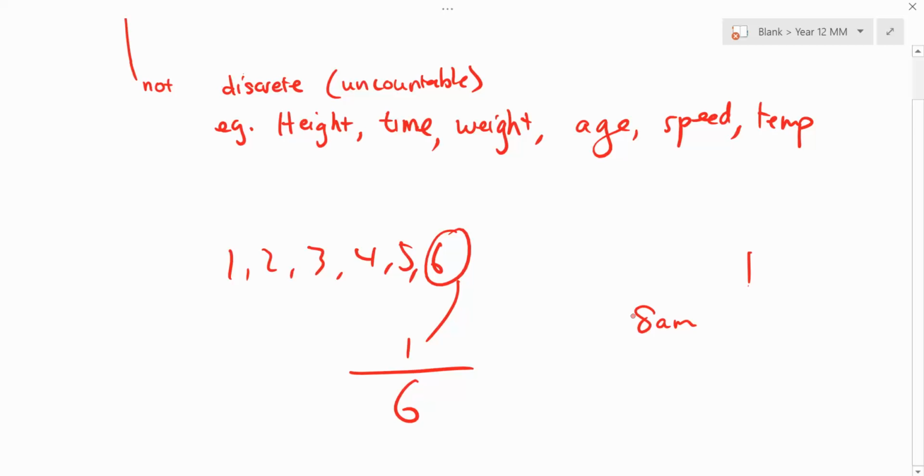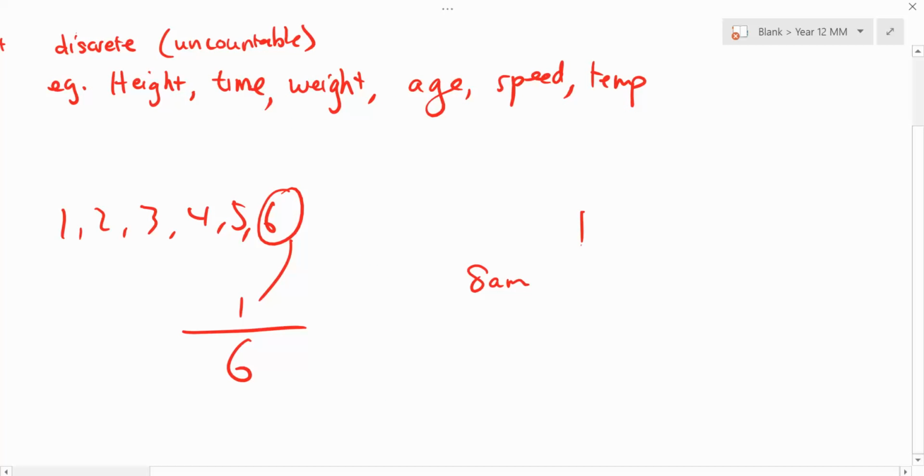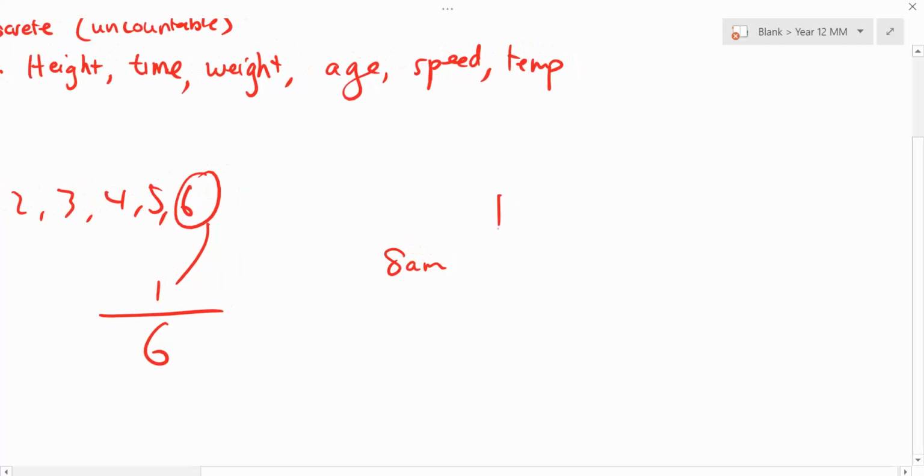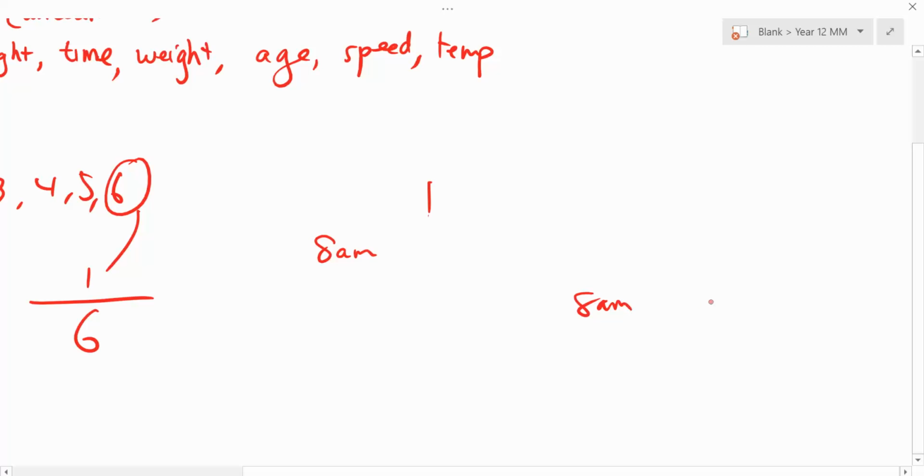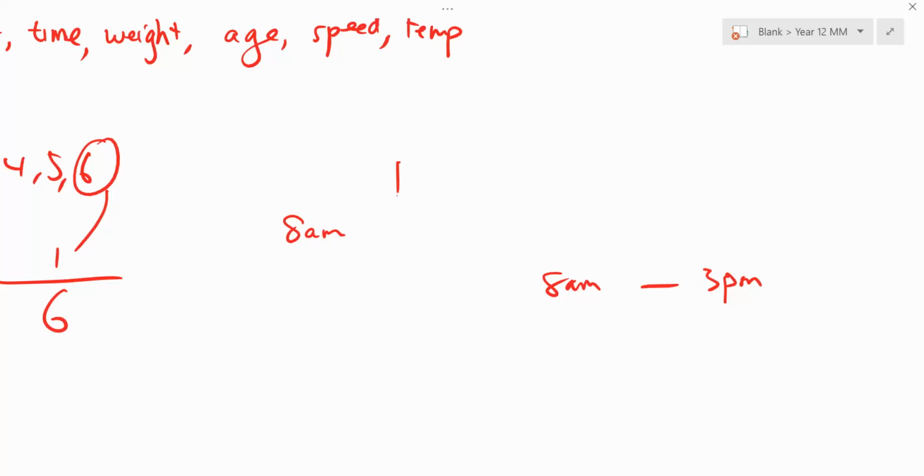But you can find continuous if you did it between a region. If the time starting school was, let's say, from 8 a.m. to 3 p.m., I'm just making it short and easy, then you can work out the number of hours between that. From 8 a.m. to 3 p.m., that's 4 plus 3, 7 hours.